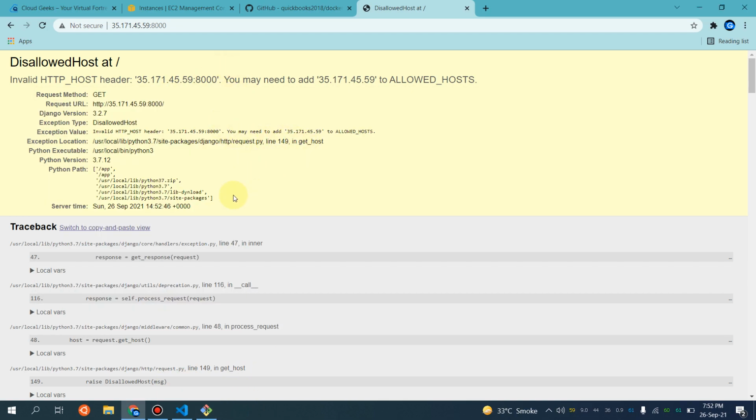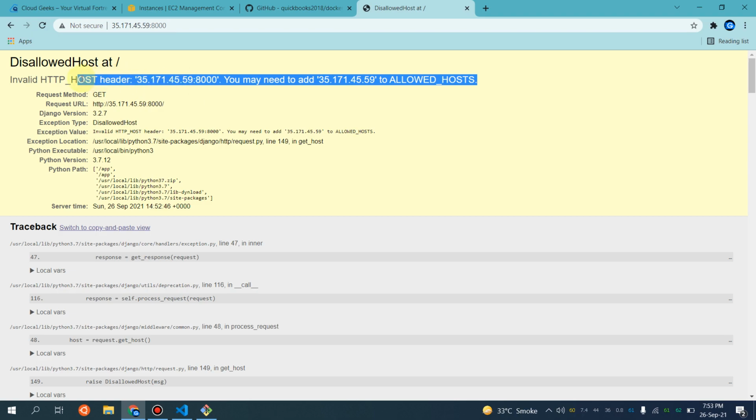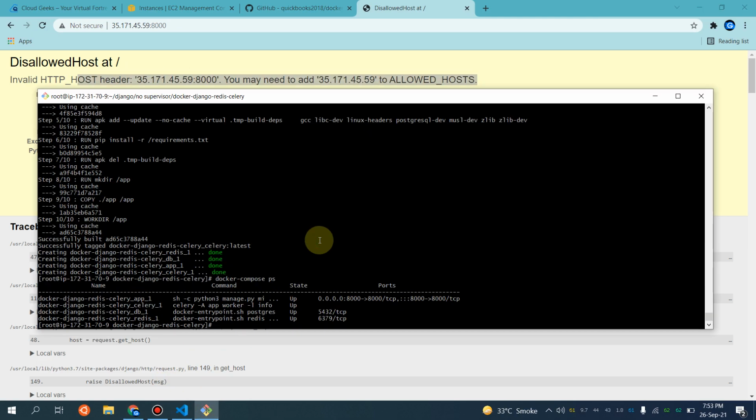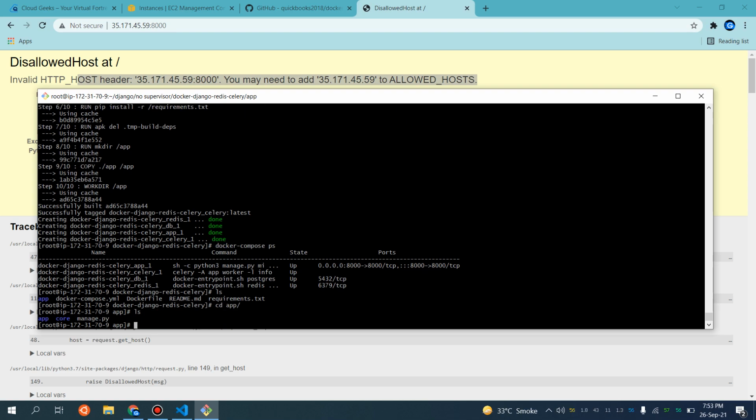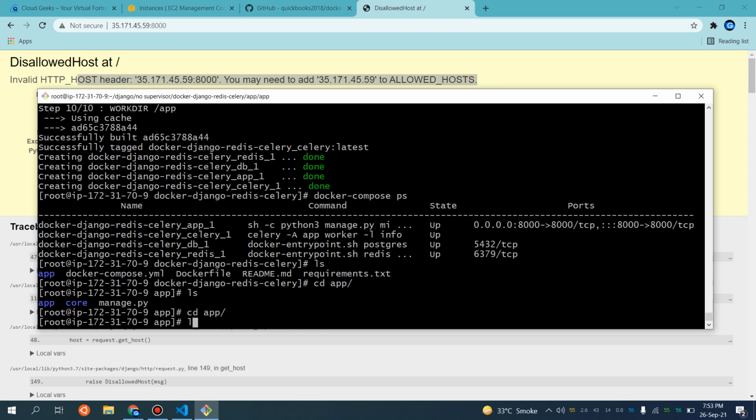One thing I need to show you is that it is saying something about the allowed hosts. So you see, you need to allow this source. For the sake of this demo, this directory is mounted. So if I cd into this app and navigate to the app area, let me zoom in a bit for you guys.